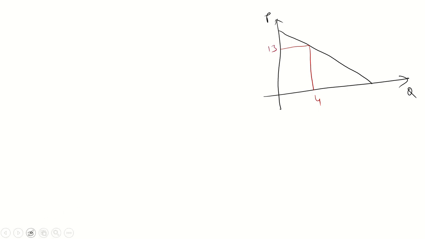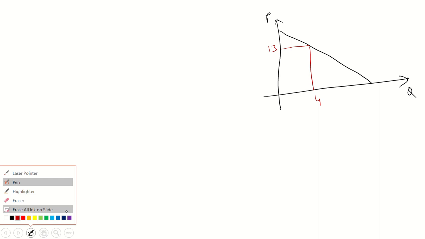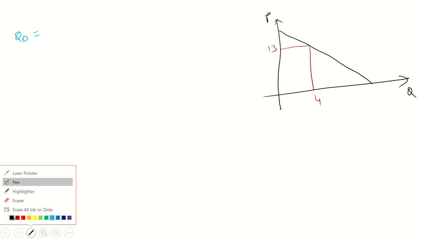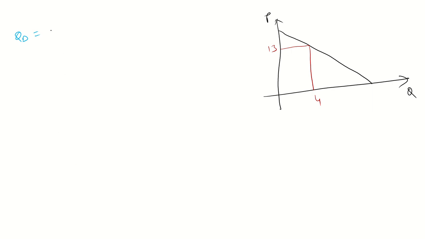But the government wants 8. Quantity demanded is 30 minus 2P, and the government wants the price to be 8. So what's the value of Q? Just solve it. You will get 14.